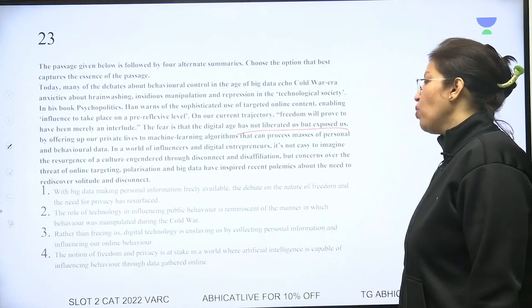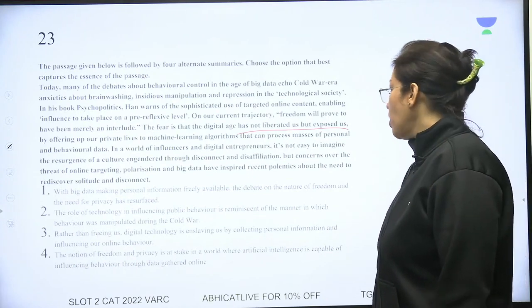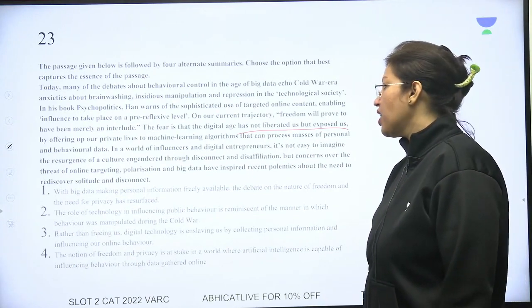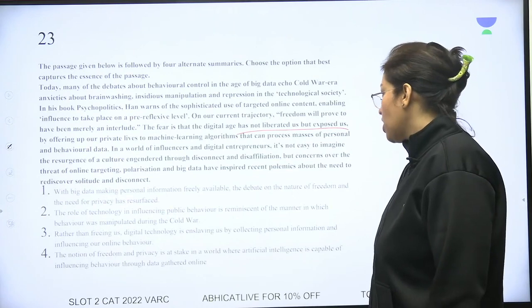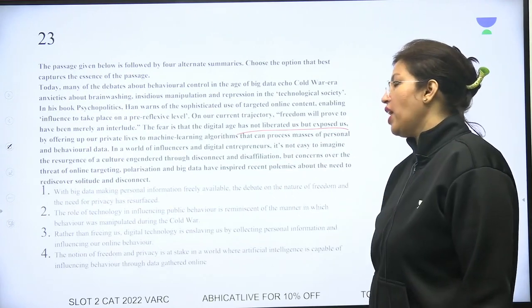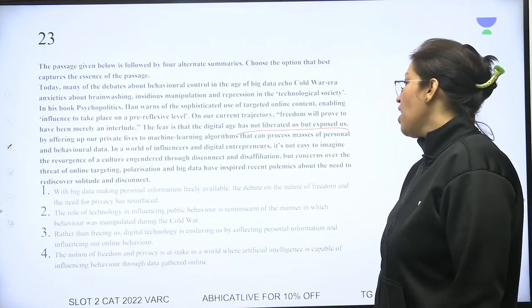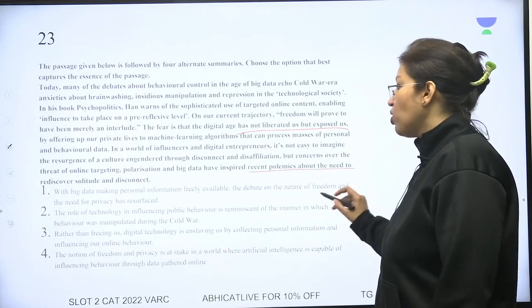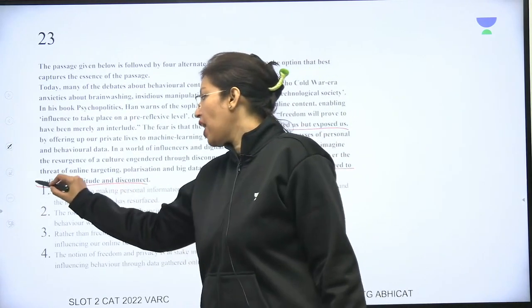In a world of influencers and digital entrepreneurs, it's not easy to imagine the resurgence of a culture engendered through disconnect and disaffiliation. But concerns over the threat of online targeting, polarization, and big data have inspired recent polemics about the need to rediscover solitude and disconnect.